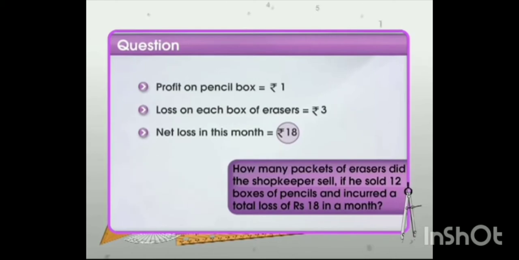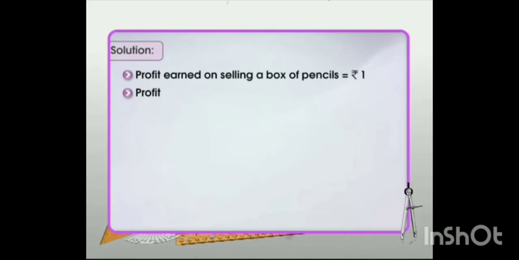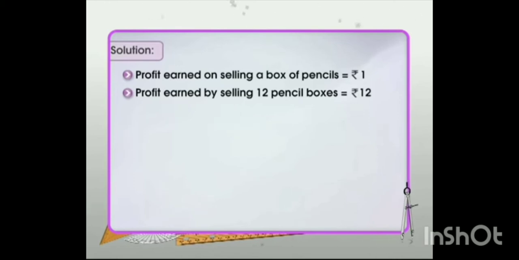Let's find out. Since profit earned by selling one box of pencils is 1 rupee, profit earned by selling 12 boxes of pencils will be 12 rupees, which can be denoted by plus 12. Total loss incurred is given to be 18 rupees, which can be denoted by minus 18.